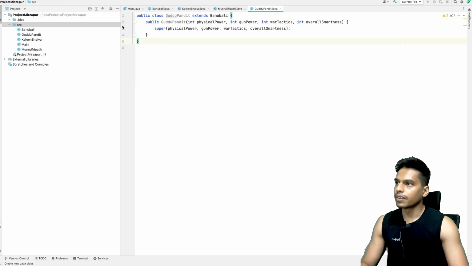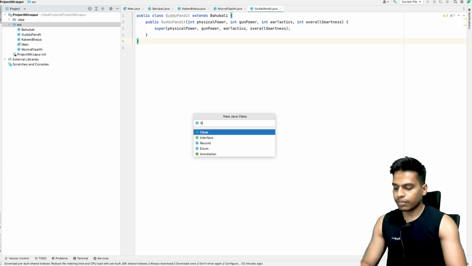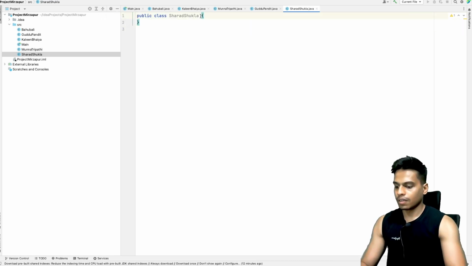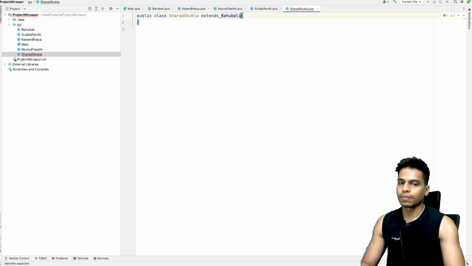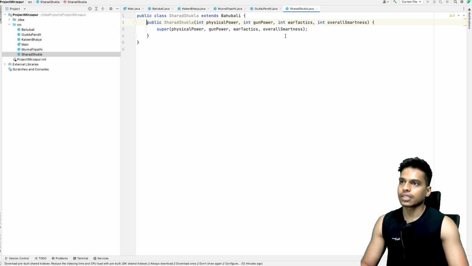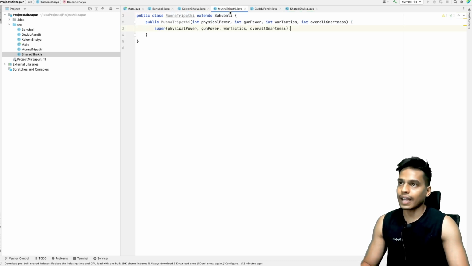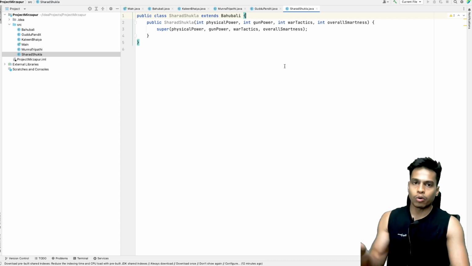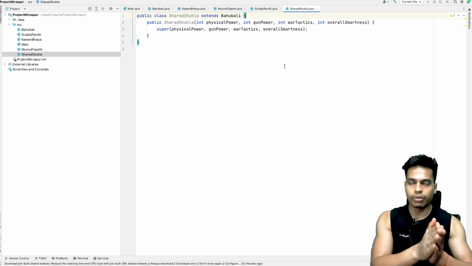Next, new, finally what we have is Sharad Shukla. So let's zoom in a bit. Extends Bahubali, create matching constructor, just like this. Okay, so what we have done is we have created all the 4 classes for our 4 characters or 4 Bahubalis of this Mirzapur web series.